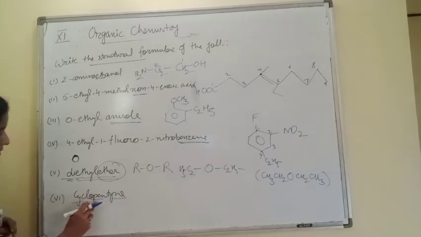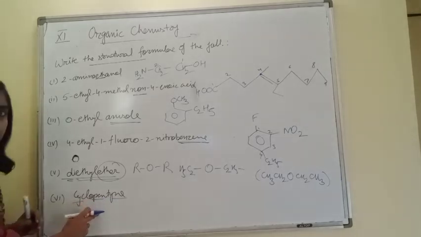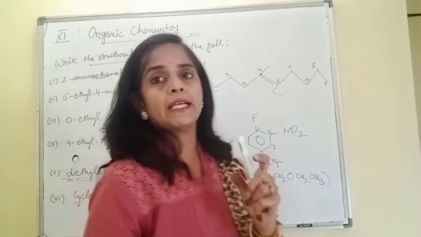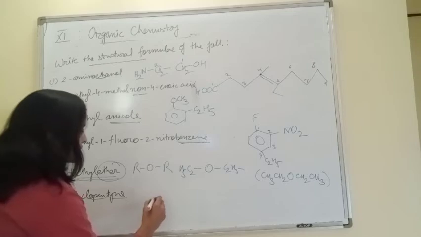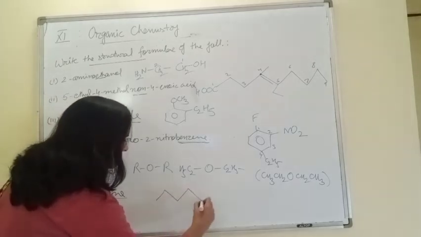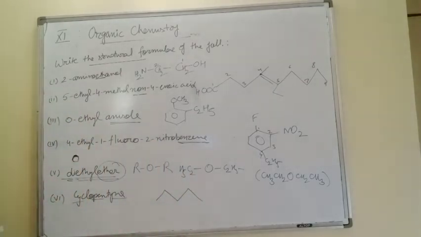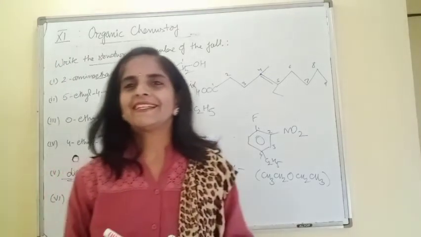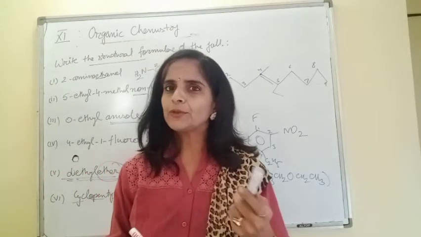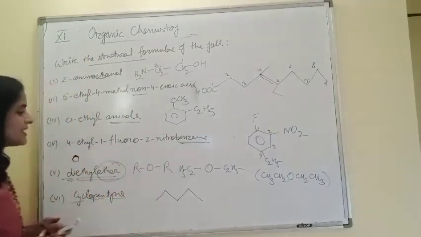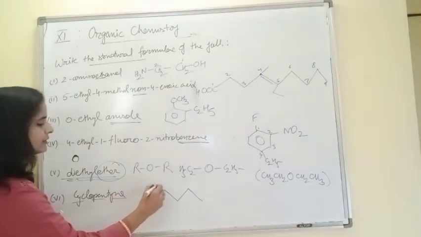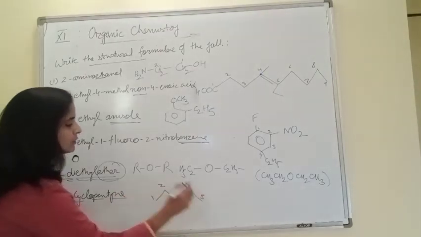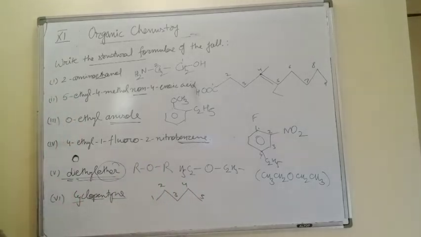Cyclopentyne. So this is our main chain. Right now, here comes our main chain, that is of pent. Pent means 5 carbon chain. So select a chain of, so this is my 5 carbon chain. After selecting the chain, what to do? Numbering to that chain so that we can easily place the groups in that chain. So from any direction we can start. 1, 2, 3, 4, 5 carbon chain. I have selected the numbering also. Now